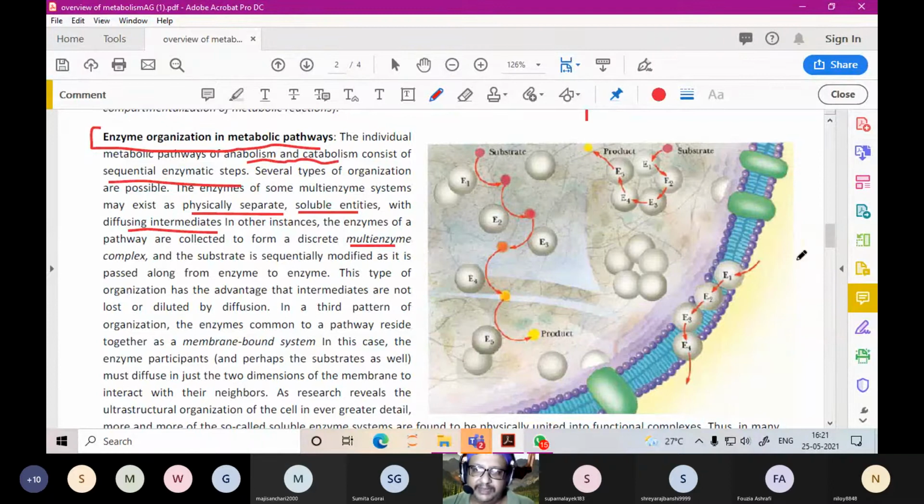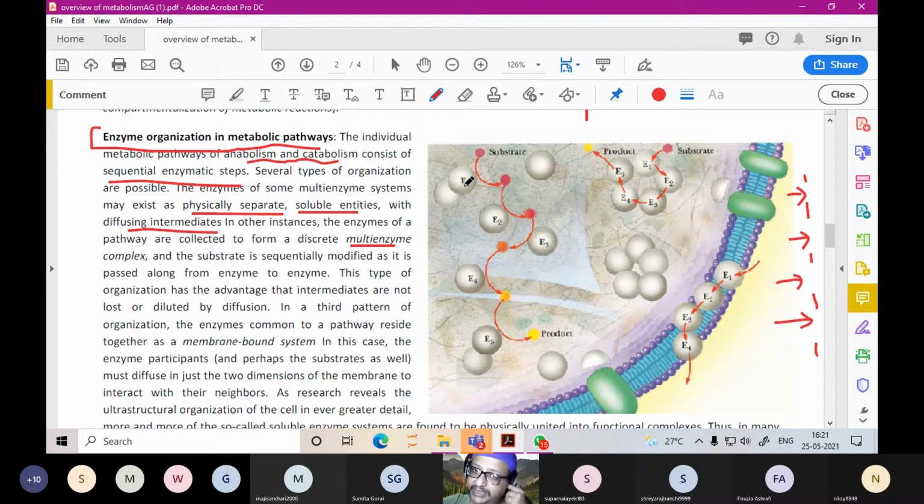So it could be that in a metabolic pathway, this is step 1, step 2, step 3, step 4, step 5. You have one enzyme working over here, another enzyme working over here, another enzyme, and another enzyme. It could be that they exist separately, like in this case.